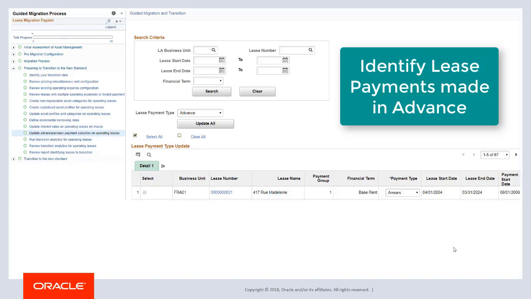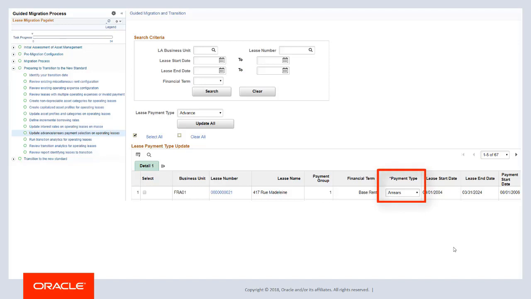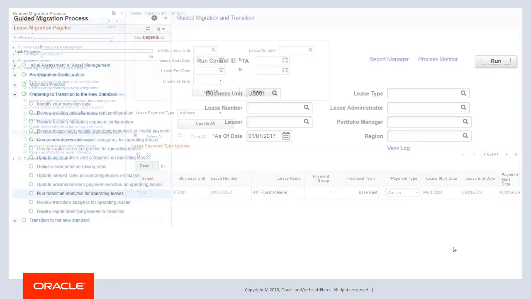When the arrears and advanced functionality was added to lease administration in Image 19, all lease payments were set to arrears. Use this task to update the payment type to advance where it may be required. The advance and arrears selection affects the interest calculation and the initial cost of your operating lease assets.